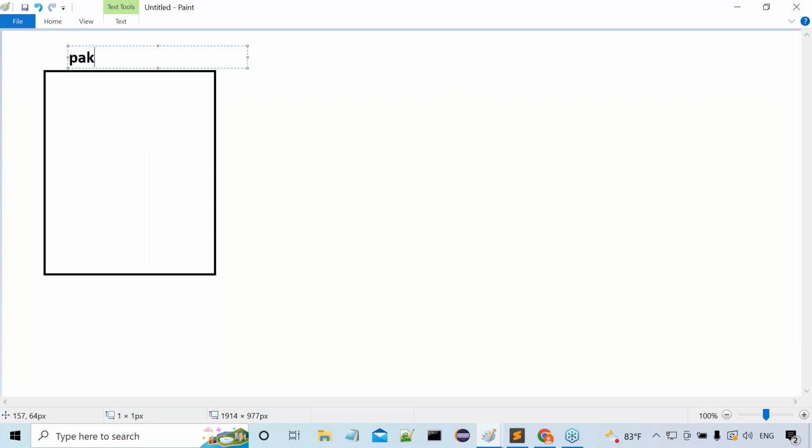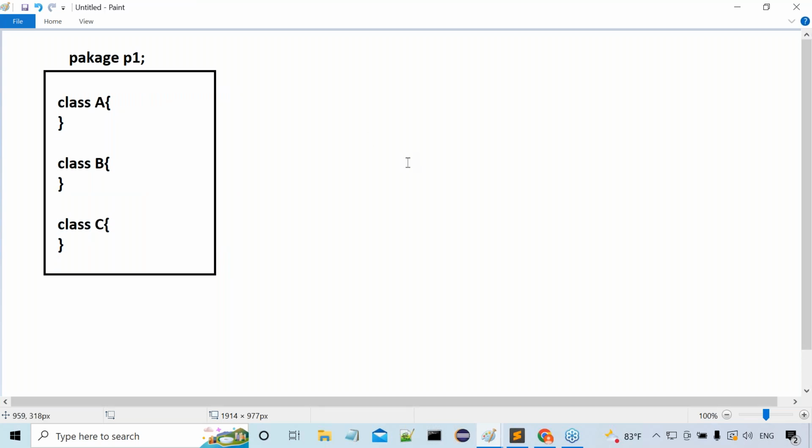Now I declared a package in some other program, package P1. That folder already exists. Inside this folder, what we are having there, for example, class A, next one is class B, next one is class C. I said to you, package is a collection of classes and interfaces. Now we can understand it. Package P1 is already defined, where class A, class B, class C, 3 classes exist in package P1.